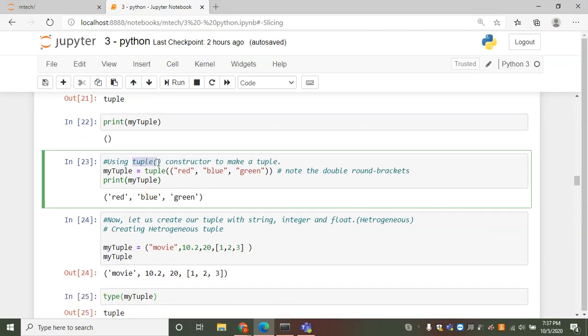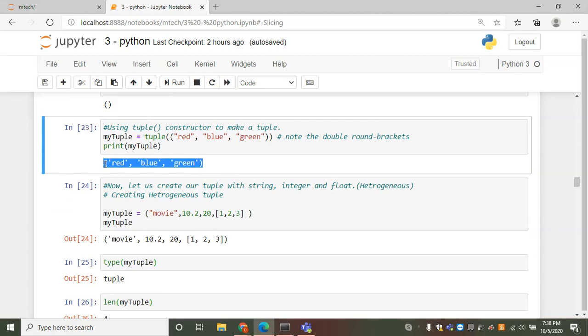We can also use the tuple constructor to create a tuple. myTuple equals tuple of red, blue, green. I am assigning three strings separated by commas to the variable myTuple. Please make note of the double parentheses here, because the first parenthesis is for the tuple, and the second parenthesis is for the constructor.